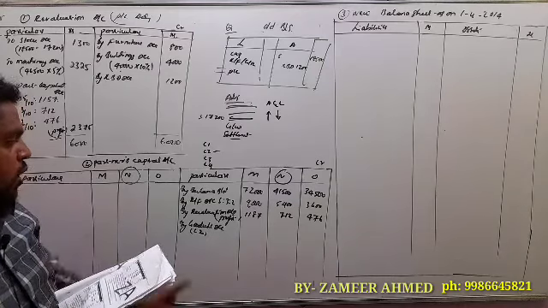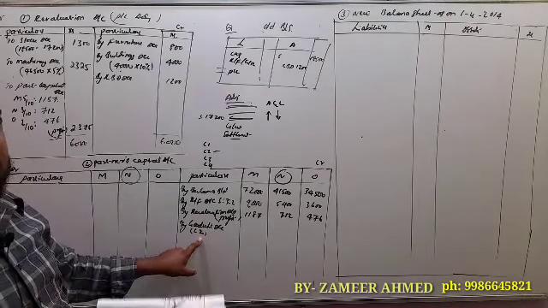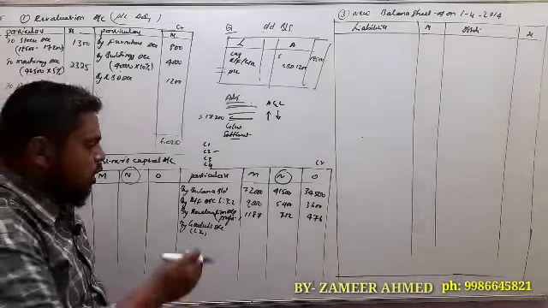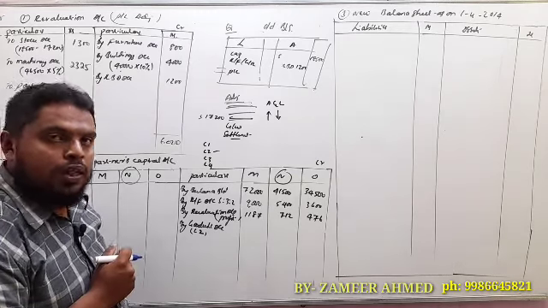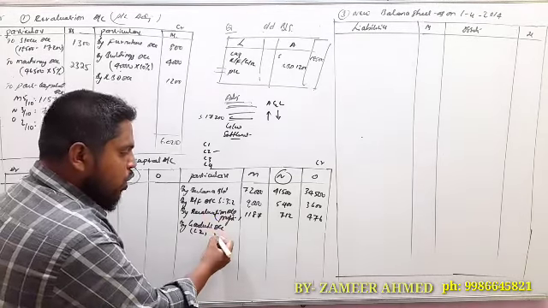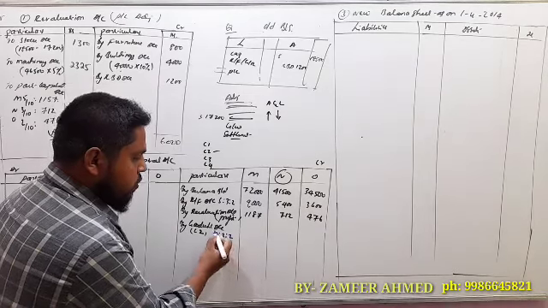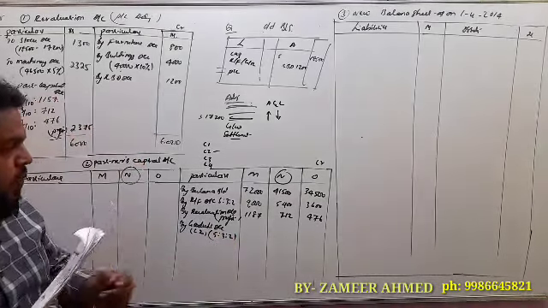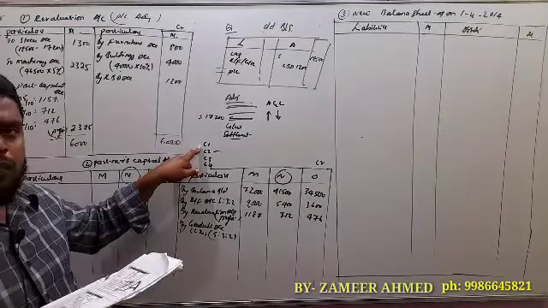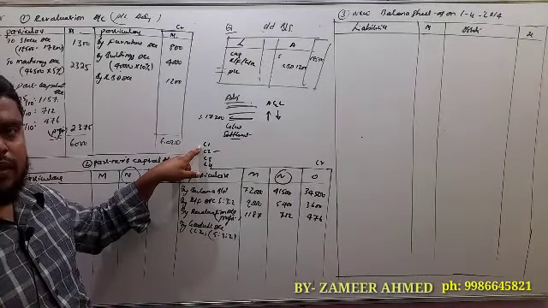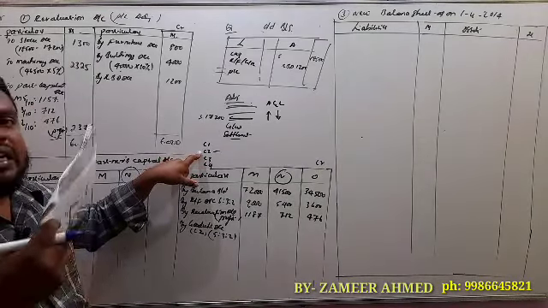Goodwill written off. So this goodwill amount in case 2, goodwill raised and written off, you have to share among all the partners in their old profit sharing ratio. Old profit sharing ratio is 5:3:2. So once again, I will repeat. In case 1, total goodwill amount raised and retained. And case 2, goodwill amount raised and written off.